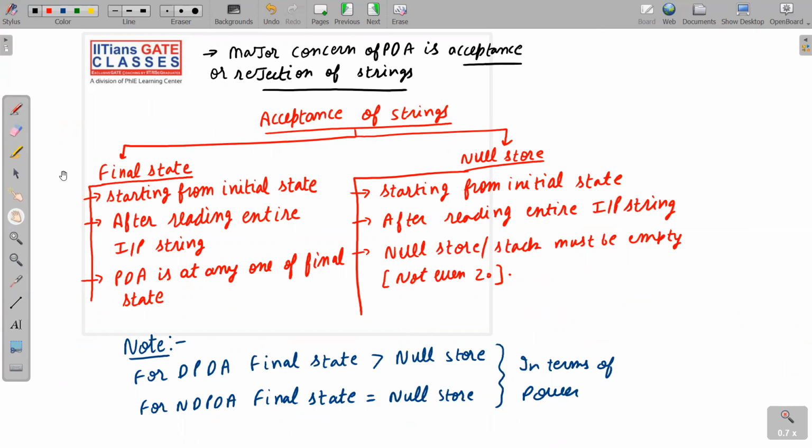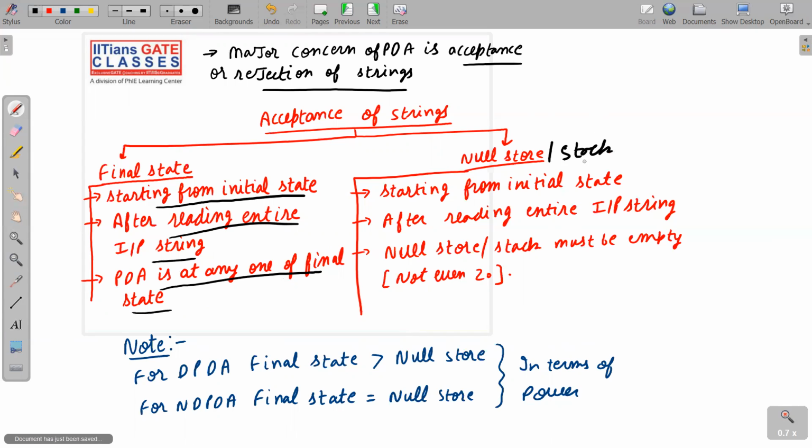Final state means, as I have already told you, starting from the initial state, after reading the entire input string, PDA is at any one of the final states. Then we will say that the given string is accepted by PDA. What about null store? Null store is another name for stack. Null store or stack, one and the same thing. So null store means starting from the initial state, after reading the entire input string, the null store or stack must be empty. Must be empty means not even Z0 should be kept in the stack. Nothing should be there in the stack.